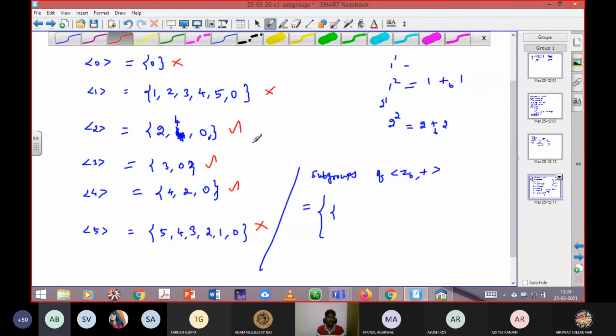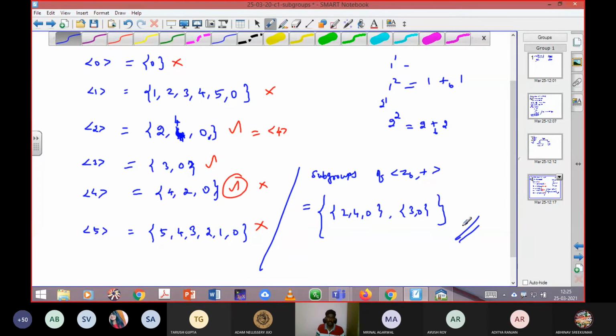Among these I should remove one because of the repetition, because cyclic generator 2 is equal to cyclic generator 4. In a set there should not be repeated elements. So I can consider only 2 sets: 2, 4, 0 as one set, and one more, 3, 0.